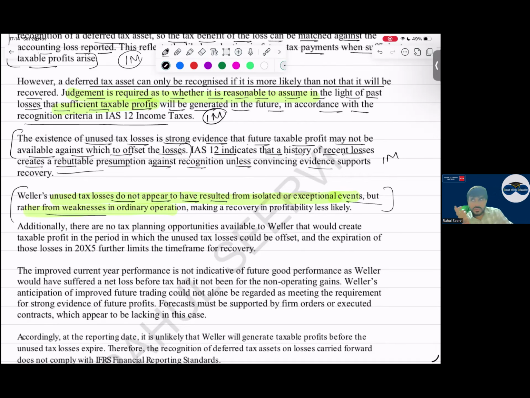As we have seen, the gain is from what? Non-operating activity. Link that here. As we can see, the profits of the company are decreasing, and the main reason is not any one-off item, like disposing of a subsidiary, because of which we have a big loss. No. Here they are saying that the overall business is weak. The day-to-day operations are weak. Revenue is not there. That is the reason.